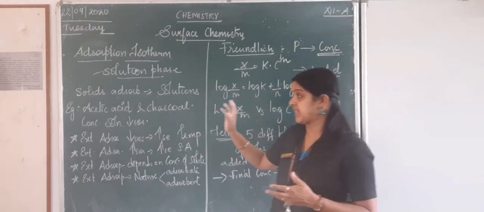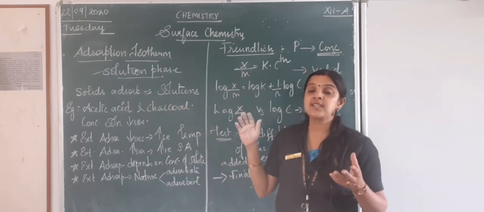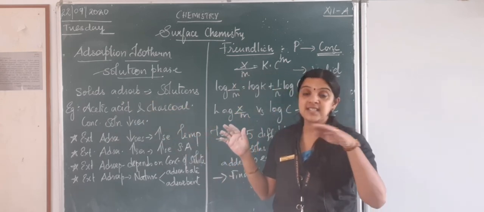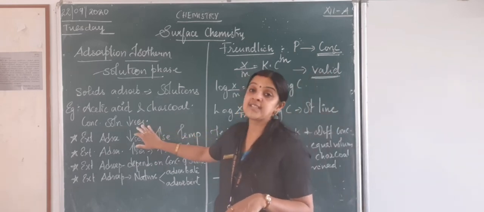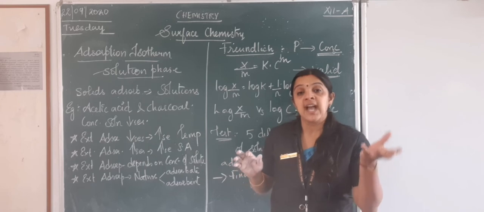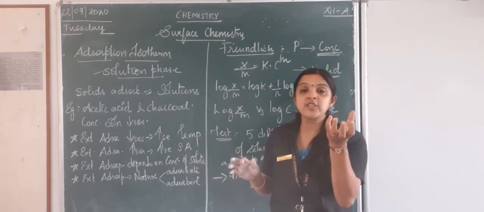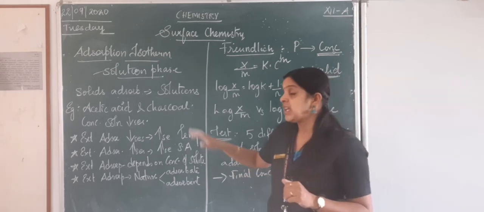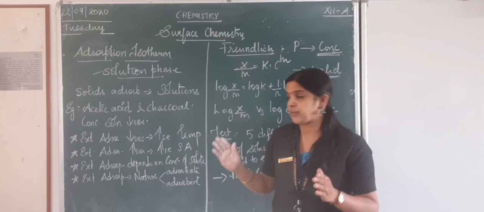What happens exactly? Like when acetic acid is mixed with charcoal, you can see on the surface of the charcoal acetic acid is getting adsorbed, right? That is actually decreasing the concentration of the solution, because as the acetic acid particles get stuck on the charcoal, the concentration of the solution comes down. What is the process actually in the solution phase with respect to adsorption?